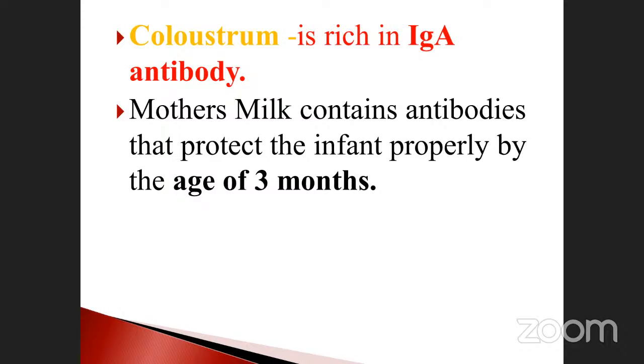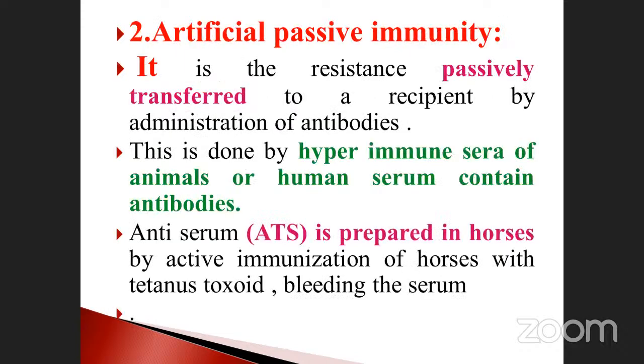Sometimes 9 months or 1 year, like that they may give. Okay, these are very, very important. So many times they have asked the questions. Mother milk contains which one is the highest concentration of the antibody or immunoglobulin? Which one easily crosses the placenta? Like that they may ask the questions. So you have to differentiate between these two. It's very, very important. See.